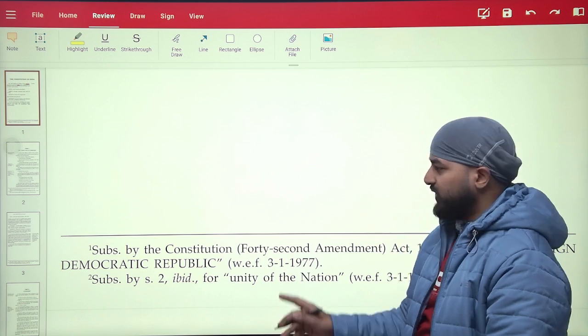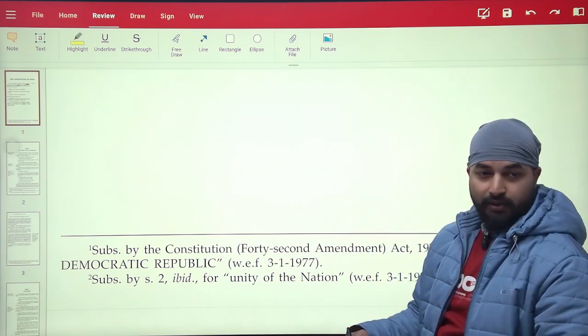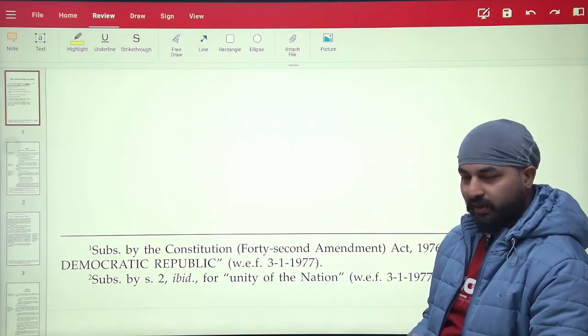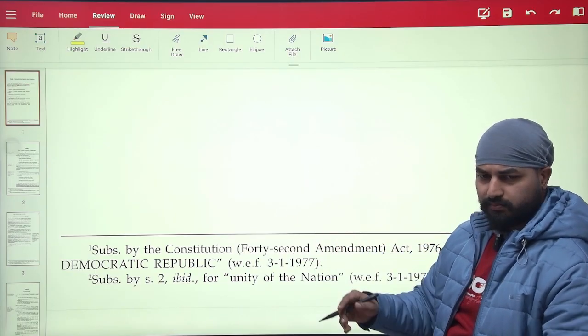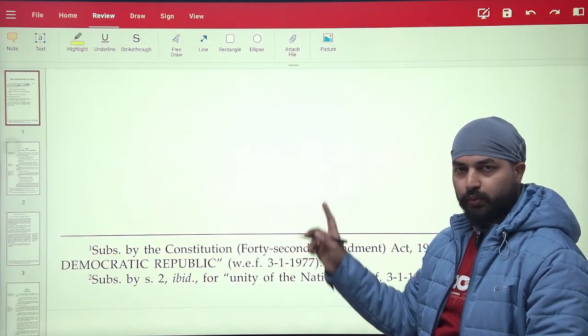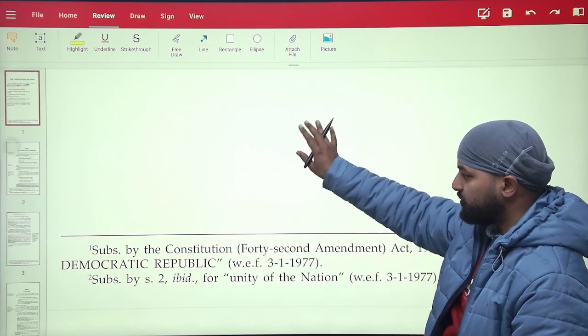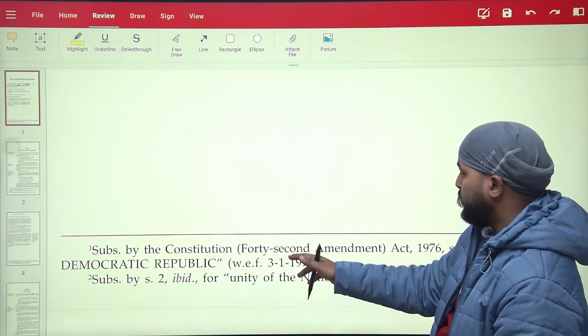I am telling everything on how to read the constitution. This is a basics class. I will try to do this class again, but this class is just an introduction, so forgive me for being slow. But if you see this class, you will realize how to read the constitution. What these terms, like ibid, subs, mean, and also what these numbers mean.